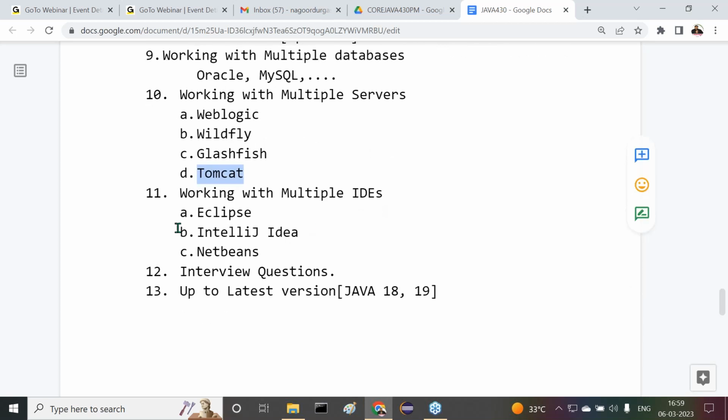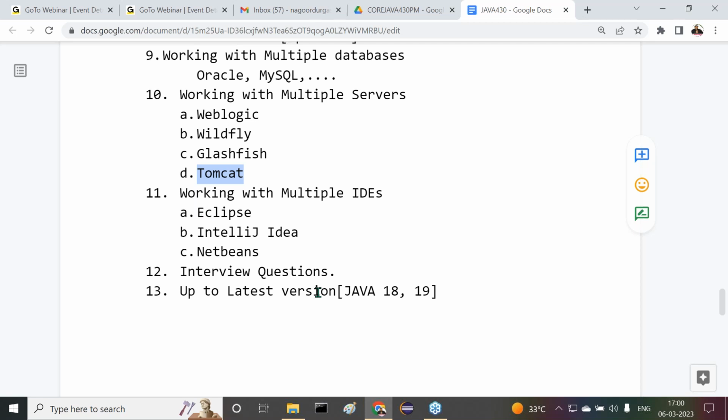Next one is working with multiple IDEs, development tools. Previously we used to prepare applications with editors like Notepad, Notepad++, or EditPlus. But working with editors is not suggestible. In real-time application development, in companies, everywhere we use IDEs only.